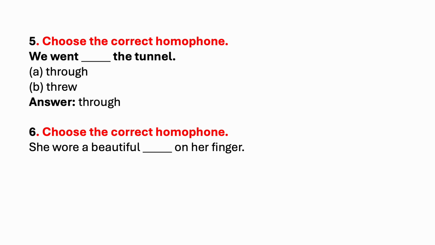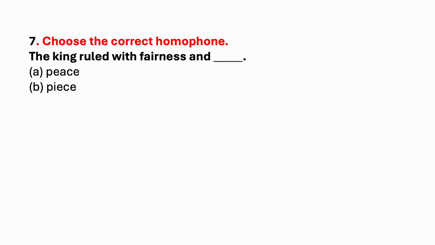She wore a beautiful dash on her finger. R-I-N-G ring, W-R-I-N-G ring. Which is the correct answer? She wore a beautiful ring on her finger. W-R-I-N-G ring means to twist and squeeze something to remove water. R-I-N-G ring is a circular piece of jewelry. So she wore a beautiful ring on her finger.